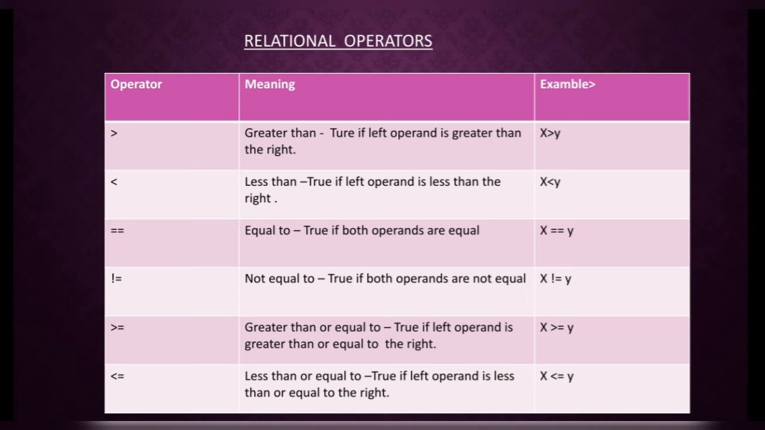Here are the relational operators. Greater than: true if the left operand is greater than the right operand. Next, less than: true if the left operand is less than the right. Equal to: true if both operands are equal. Next, not equal to operator: true if the operands are not equal.